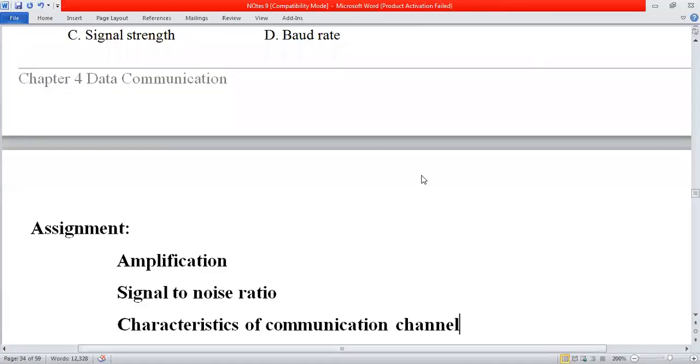Okay, now comes the assignment. This is your assignment; you must do it at home. The first two are short, the third one is a little bit long, and then the last topic. Number one, amplification. Number two, signal to noise ratio. And number three, characteristics of communication channel. You must prepare this assignment and also make notes for yourself.